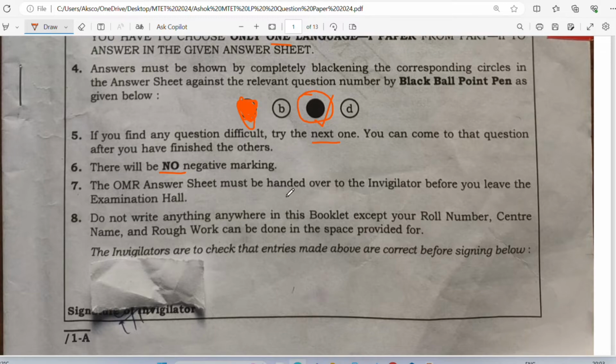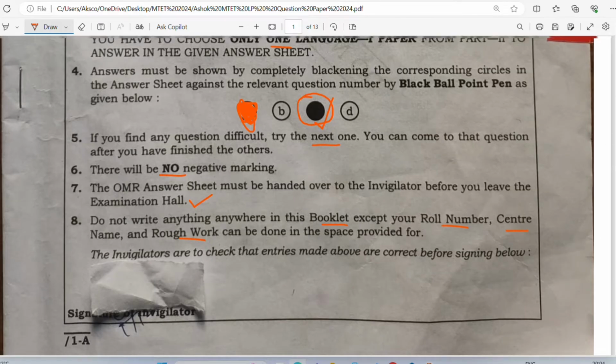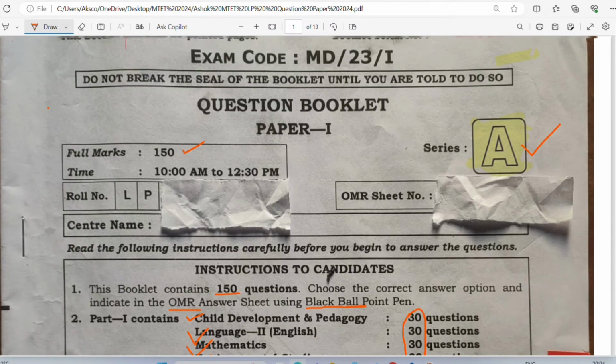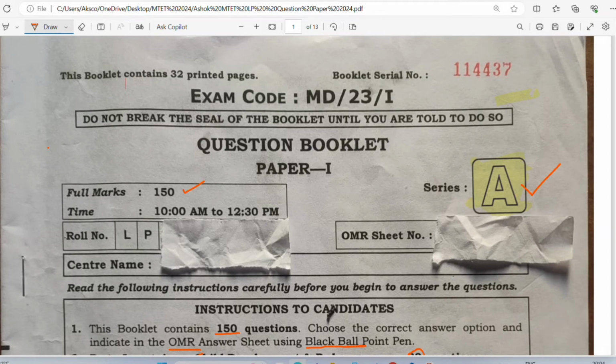So see, before you leave the examination hall, you have to give your answer paper to the invigilator. However, you can take the question paper along with you. Do not write anything anywhere in the booklet except your roll number, your examination center, and rough work, which you can do at the end of this question paper. You have to ask the invigilator to sign your question paper. So this was the instruction which you have to keep in mind when you go to write your examination.